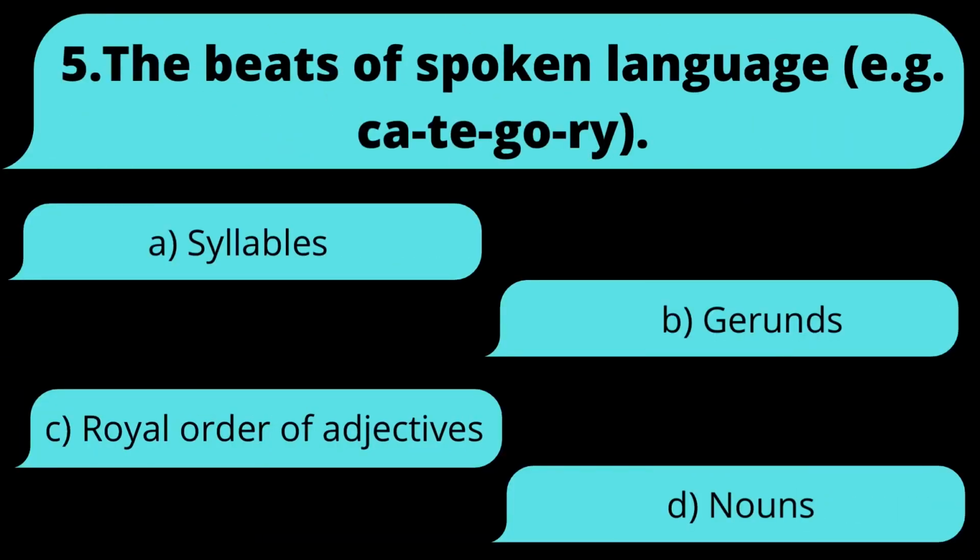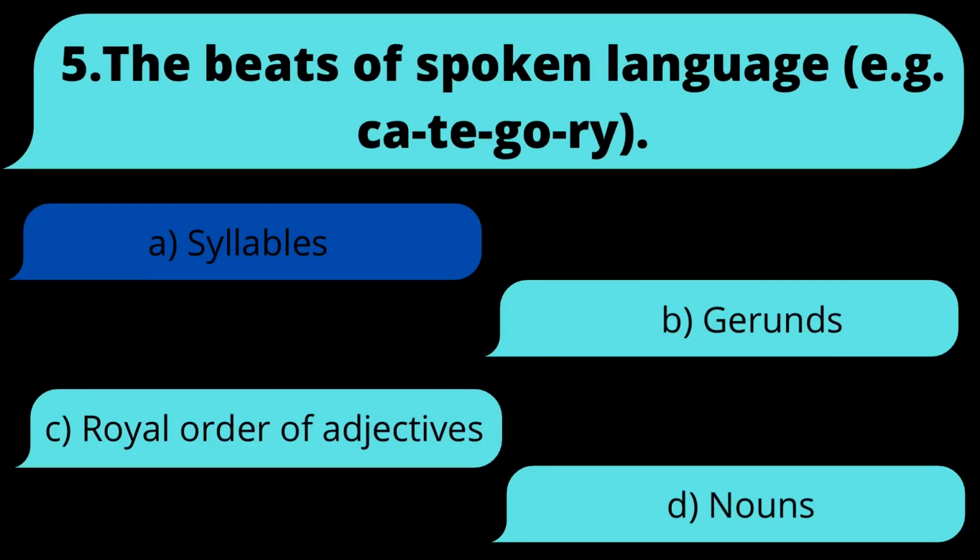5. The beats of spoken language. For example, ka, te, go, re. Is it A. Syllables, B. Gerunds, C. Royal order of adjectives, or D. Nouns? And the answer is A. Syllables.